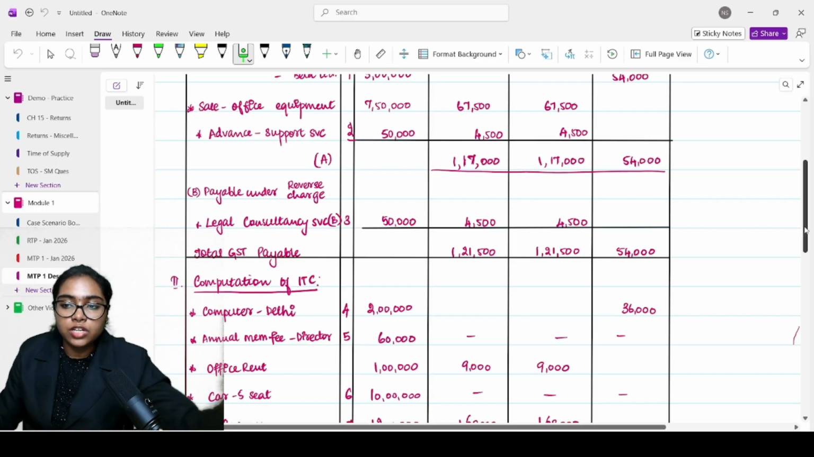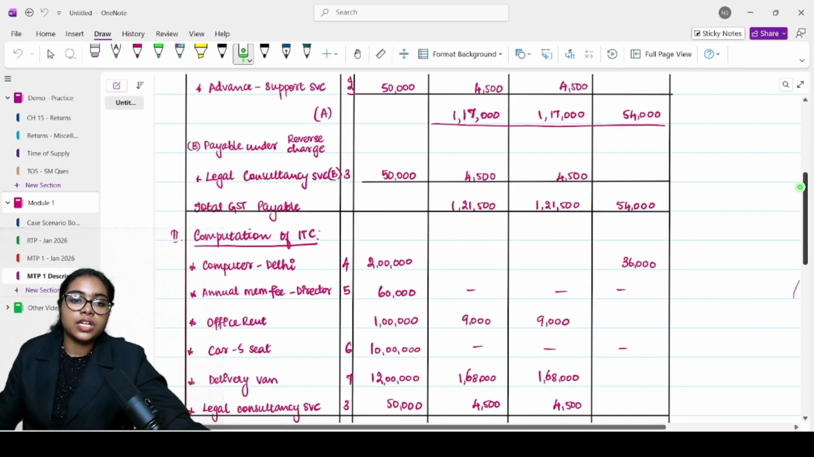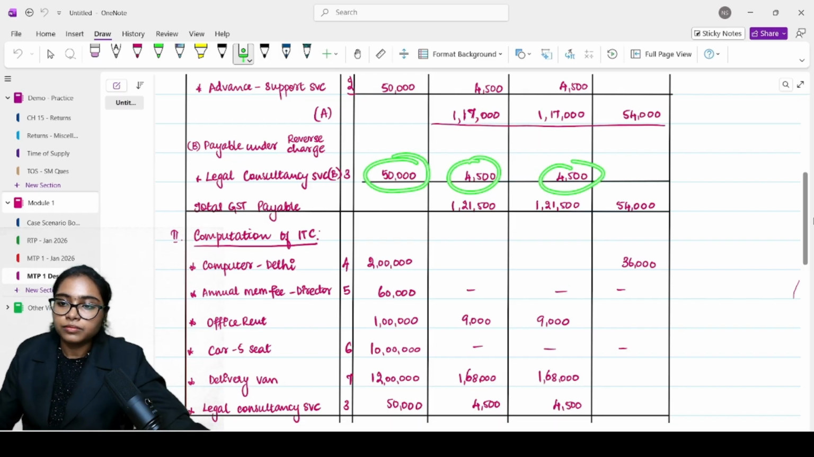Then we saw reverse charge, only one service was there, which was legal consultancy service. It was within the state only. So 4,500, 4,500. 50,000 was the value.